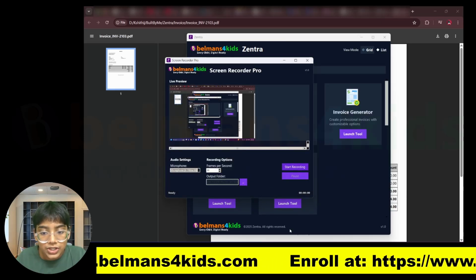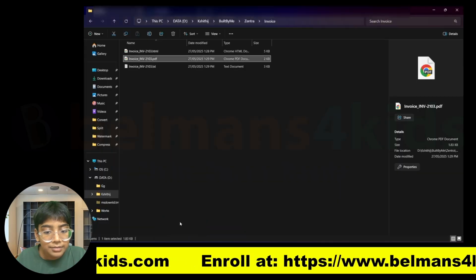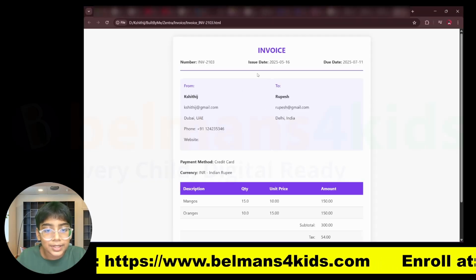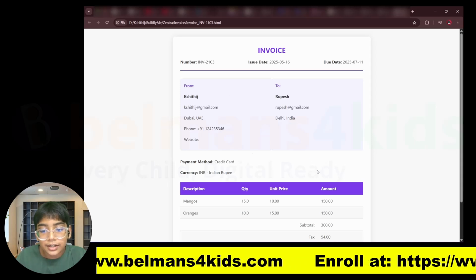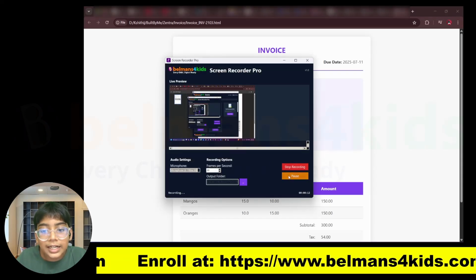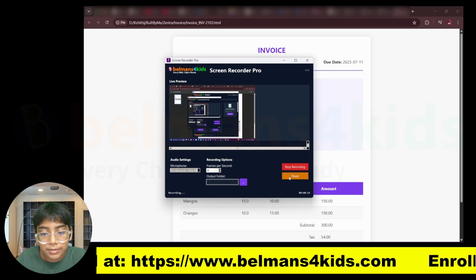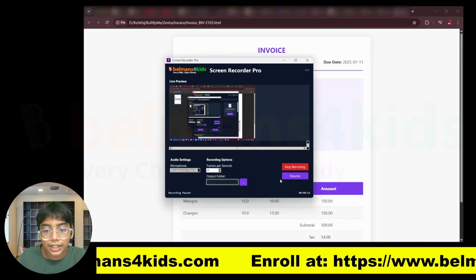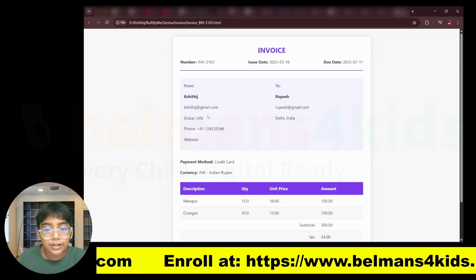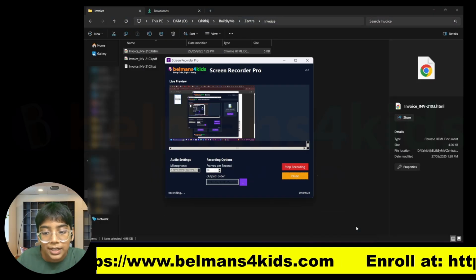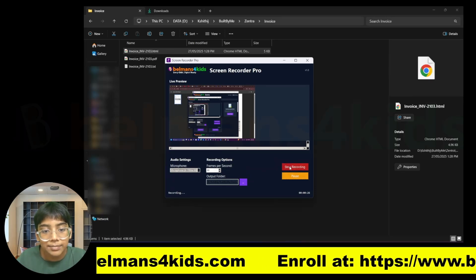Let me press the start recording button. And let me just go around a little bit, see a file explorer, maybe open this HTML just to see it. Now I can go back to the screen recorder and I can even pause it. So let me press pause and you can see it's just paused right now. I can press resume yet again and let me do a little bit more stuff. And now to stop it, I can just go to the screen recorder and press stop, just like that.